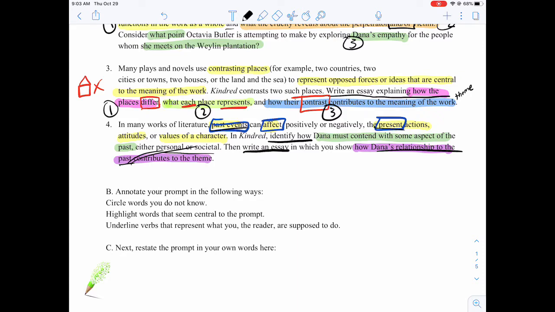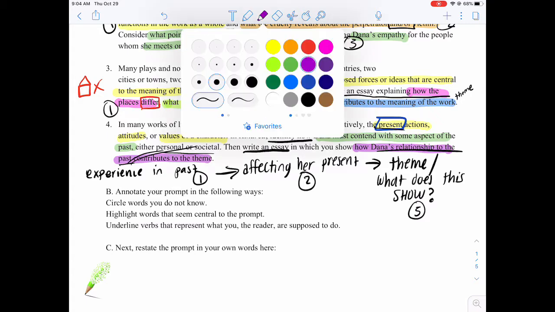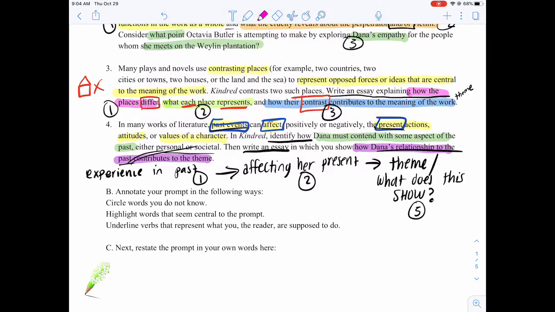So Dana's past, so experience in past, is part 1. Affecting her present is part 2. And then contributing to theme, what does it all mean, is part 3. So past affecting the present. And a really cool key part of this one is that you can be looking at either personal or societal. So thinking about in the past, is she dealing with something internally or is it external? Or maybe you will do one of each within that same paragraph. So her in the past, affecting the present, and then the theme.